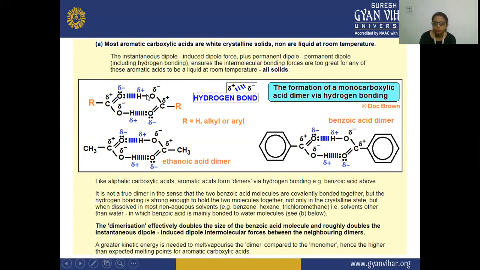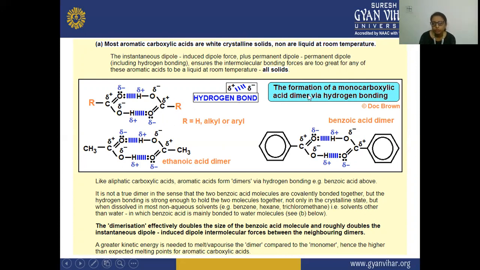Here you can see the dimeric structure of the carboxylic acid, showing the hydrogen bonding between two carboxylic acids. This has a partial positive and this has a partial negative charge. Here R means H, an alkyl group or an aryl group.